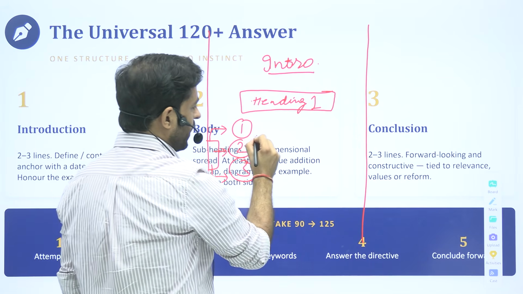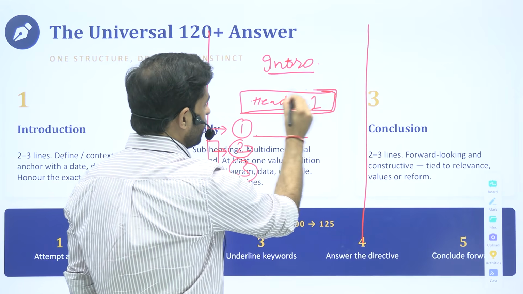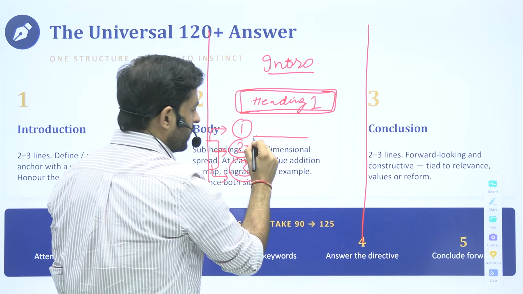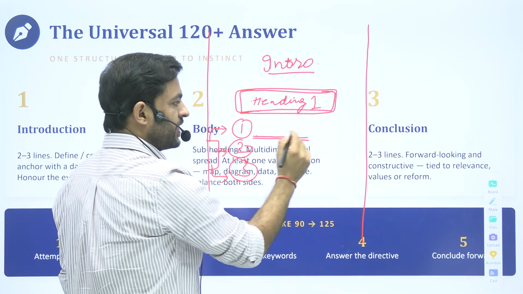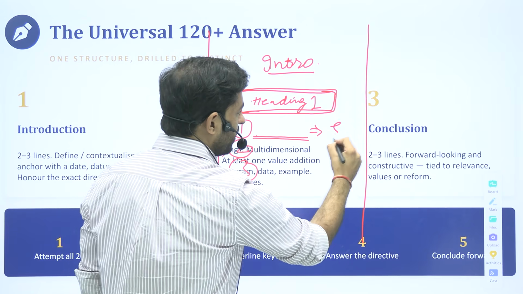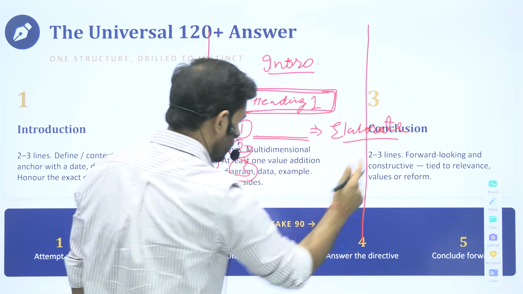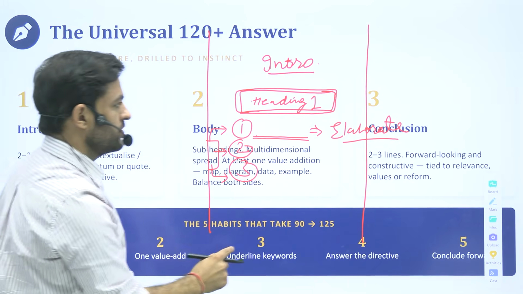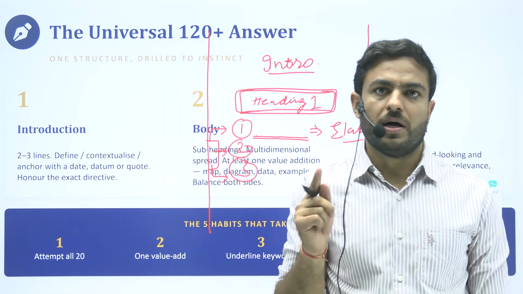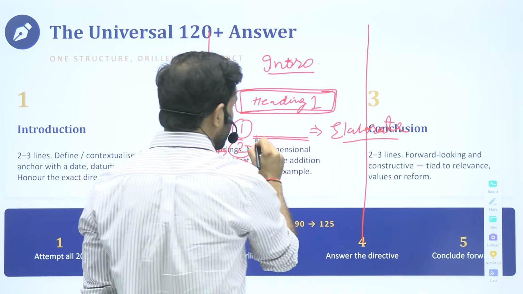Point number 1, write a point heading. What I used to do is double underline the heading, double underline the point heading. I would make a simple mark here and elaborate the point, wherein I'll do the value addition part that we have discussed. Within this, you'll add your examples. Within this, you'll add all the data sets that you have to use. This is the point heading.